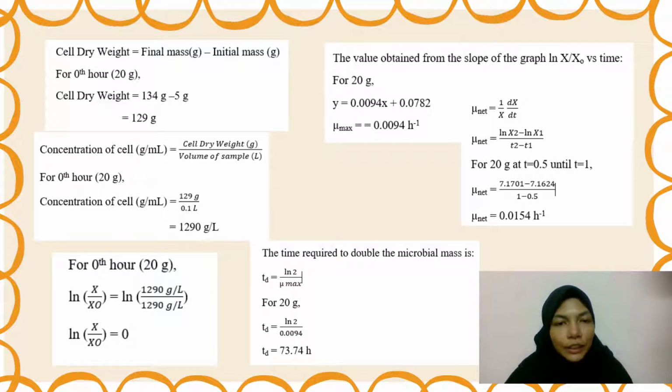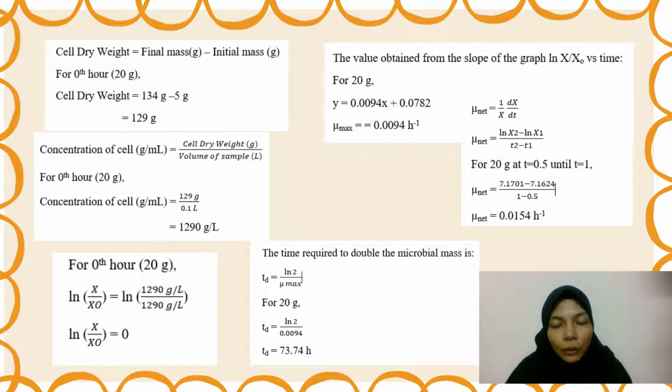First, we calculate the cell dry weight, which is the final mass minus the initial mass. For 0 hours, the cell dry weight we got is 129 gram, which is 134 gram minus 5 gram, the weight of the cup. Second, we calculate the cell concentration, which is the cell dry weight divided by the volume of the sample. For 0 hour, 129 gram divided by 0.1 liter gives 1290 gram per liter. Third, we calculate ln X over X initial, and we got 0.